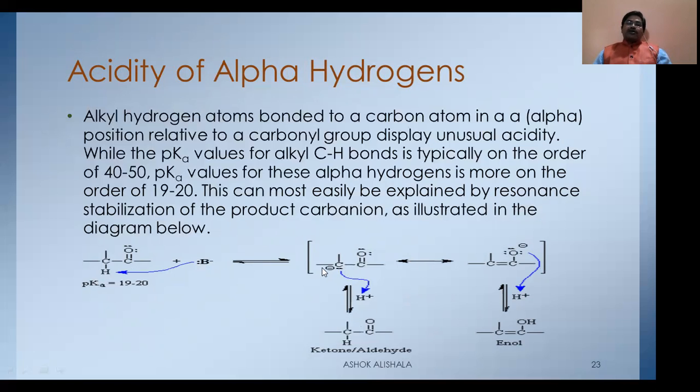And here this carbanion, now what happens? It undergoes some resonance. The negative charge is shifted to this carbon. At the same time, the pi bond of the oxygen is shifted to this oxygen. Therefore, you get a negative charge here. And when this anion takes the proton, again you will get the ketone or aldehyde similar to this one. And whenever this gets the proton, you will get an enol form. This shows it is more acidic also.